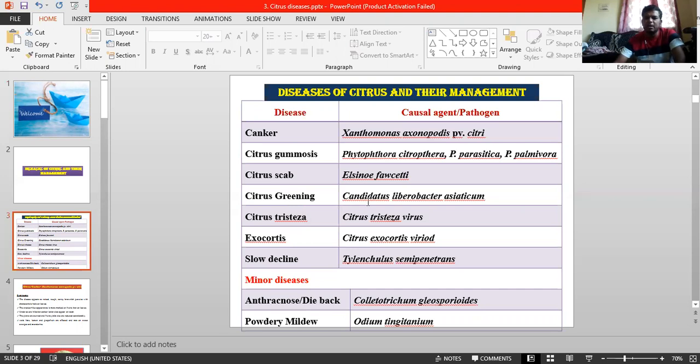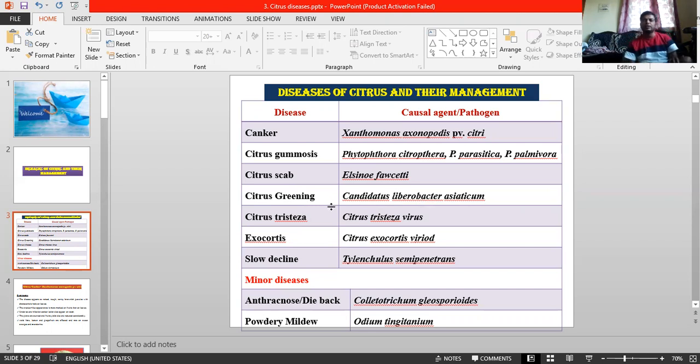Citrus greening is caused by Candidatus Liberibacter asiaticum. It is a fastidious vascular bacteria. Why is it called a fastidious vascular bacteria? It means that in laboratory culture conditions, it requires a specific medium for the growth of the bacteria. That is why it is called a fastidious vascular bacteria.